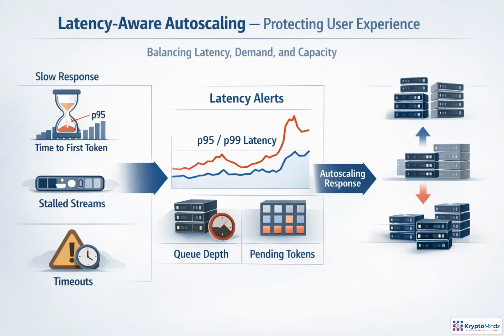Latency is the symptom users actually feel, so it belongs in the autoscaling loop. Measure time to first token separately from total response time, because a model can start slowly even if the full answer eventually completes. Focus on P95 and P99, not averages, since tail latency is where users see stalls and timeouts. The caution is that latency often rises after the system is already overloaded. Pair it with earlier signals like queue depth and pending tokens, so scaling starts before experience degrades.